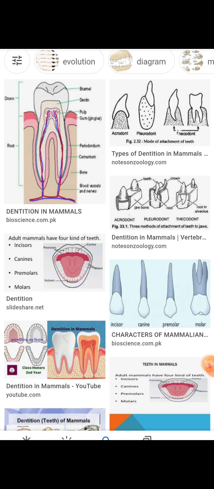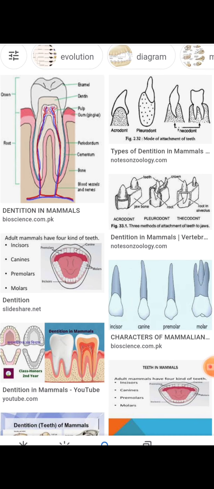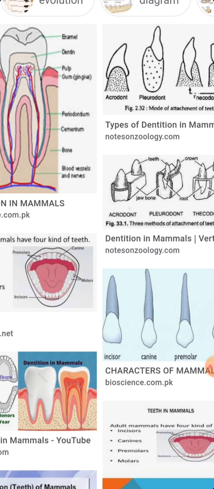Polyphyodont: if the teeth are formed many times in the lifespan, the dentition is called polyphyodont, as in fishes, amphibians and reptiles. The types of teeth: how many types of teeth are there? According to their structure, penetration and jaw suspension, in the heterodont dentition there are four different types of teeth. They are incisors, canines, premolars and molars.